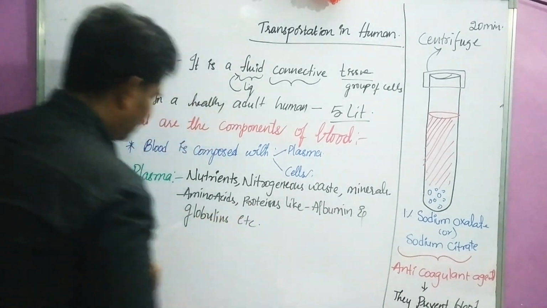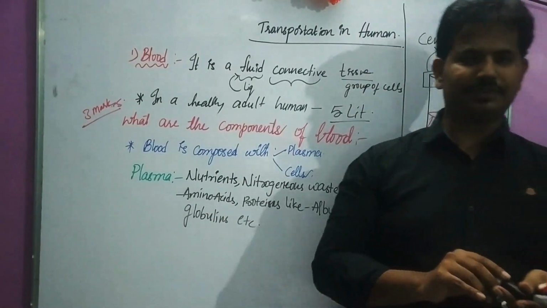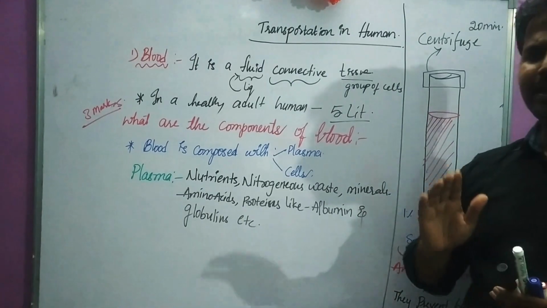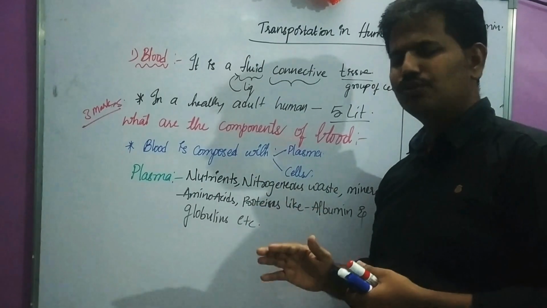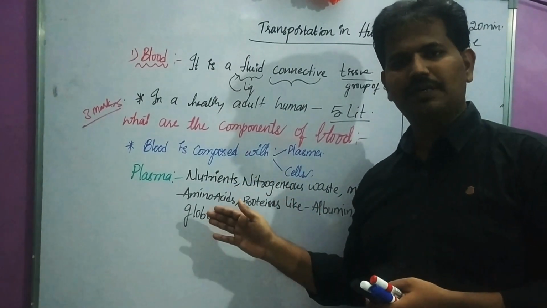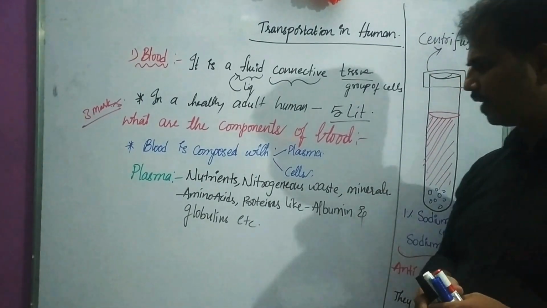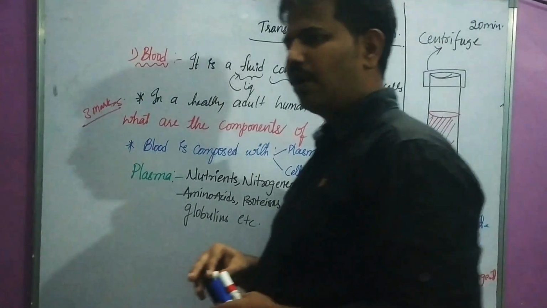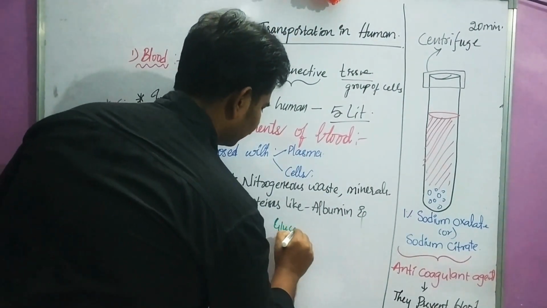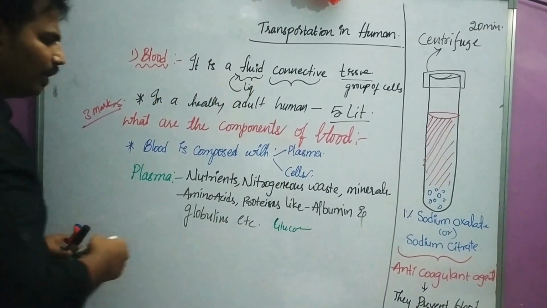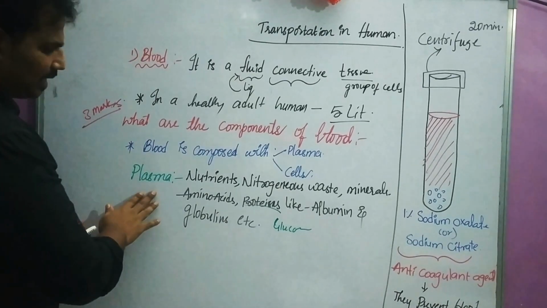Okay, etc. are present. It means plasma has many organic and inorganic substances. Nearly 0.8 to 0.9% are inorganic substances, and 6 to 8% are organic substances. In inorganic substances we can discuss minerals. Minerals come under inorganic substances, and organic substances include glucose and proteins. So proteins come under organic substances. This is the composition of plasma, right children?